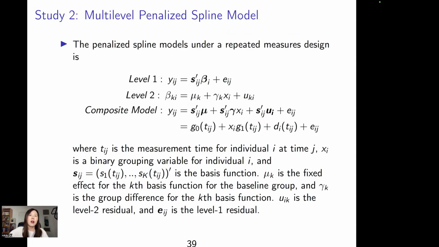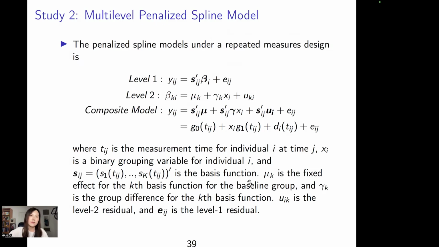And we specify our multi-level parallelized model as follows. It's a very complex equation. So the focal parameter here is gamma. Gamma indicates the group difference for the case basis. And there are also other important notations.